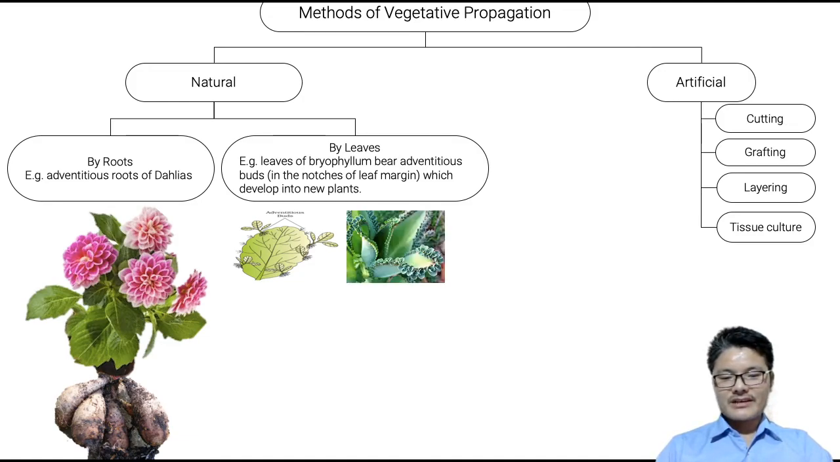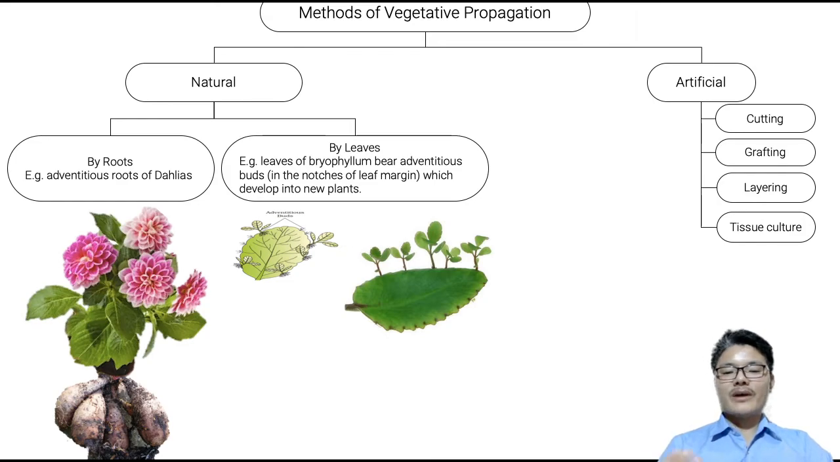As you can see here in this image, leaf buds are growing on the edges or margin of the leaves of Bryophyllum, and these tiny leaf buds will develop into a new plant after detaching from the Bryophyllum leaf. And this is growing of new Bryophyllum from the leaves of itself, right?